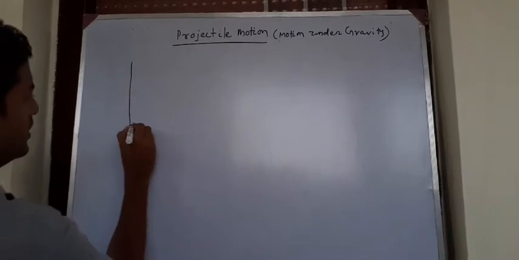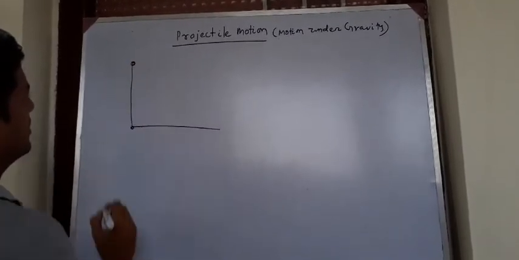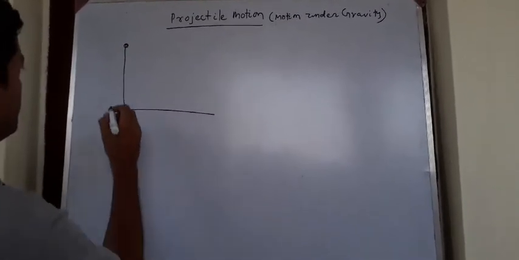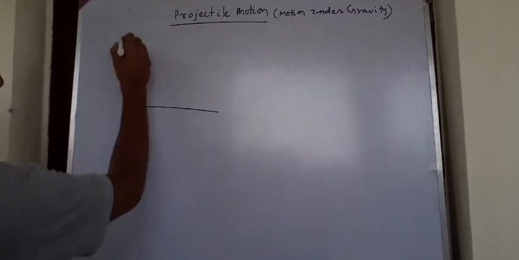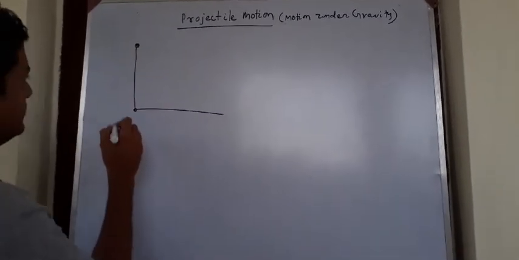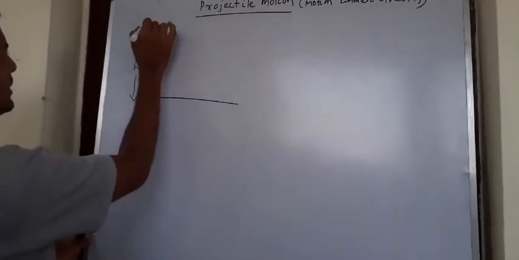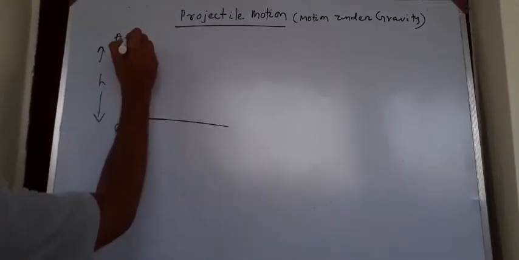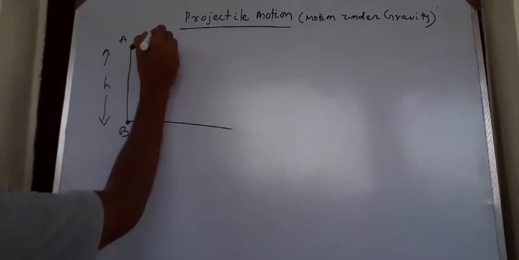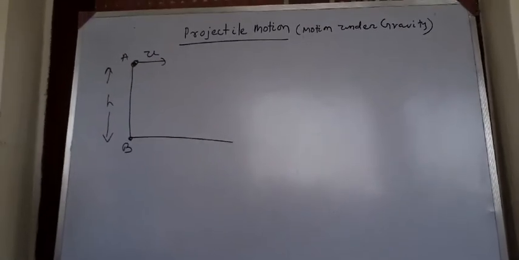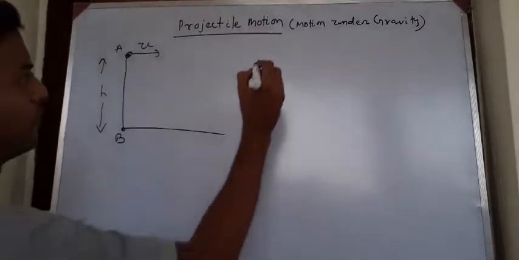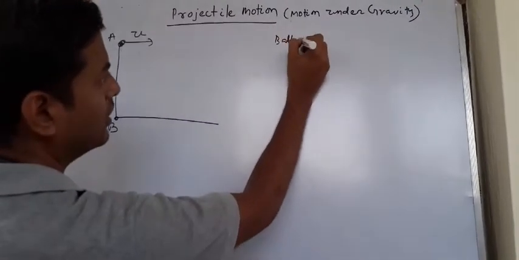In my first case, let me consider a situation where a person is standing on a two-story building at some height h from the ground level. Let's say this is A, this is B, and the person is throwing a ball with a speed u horizontally.